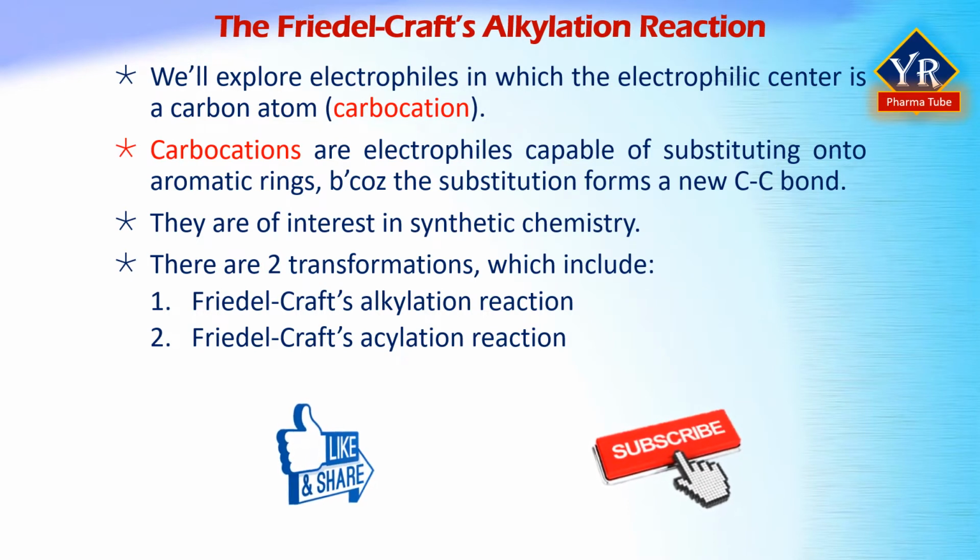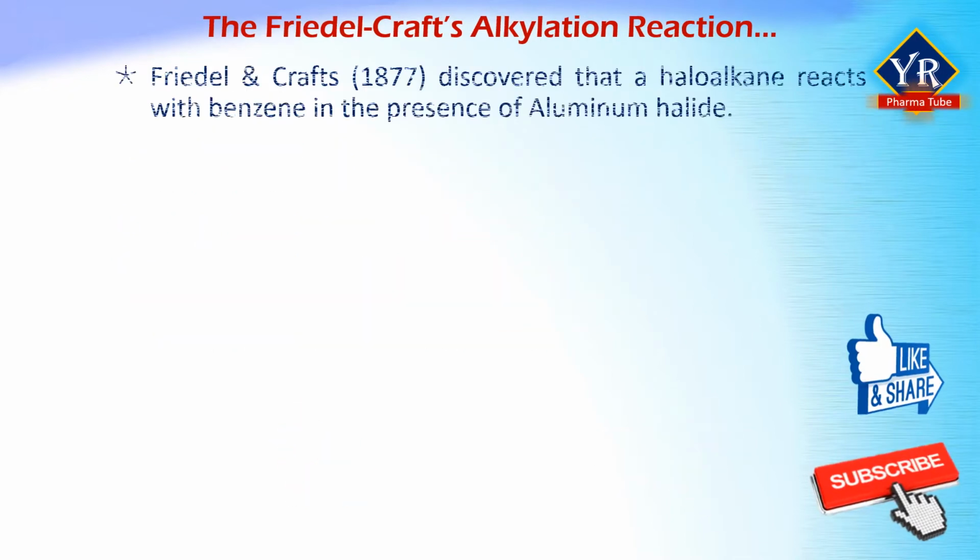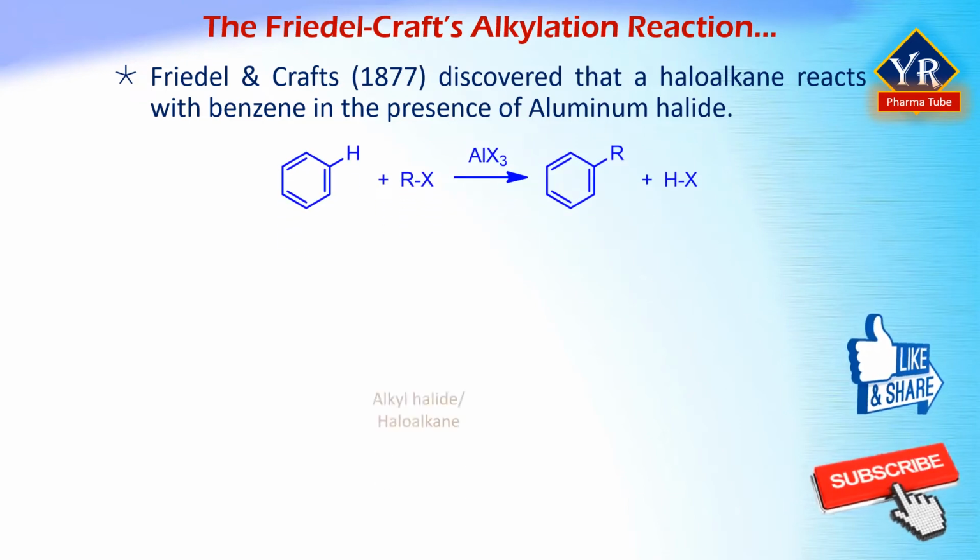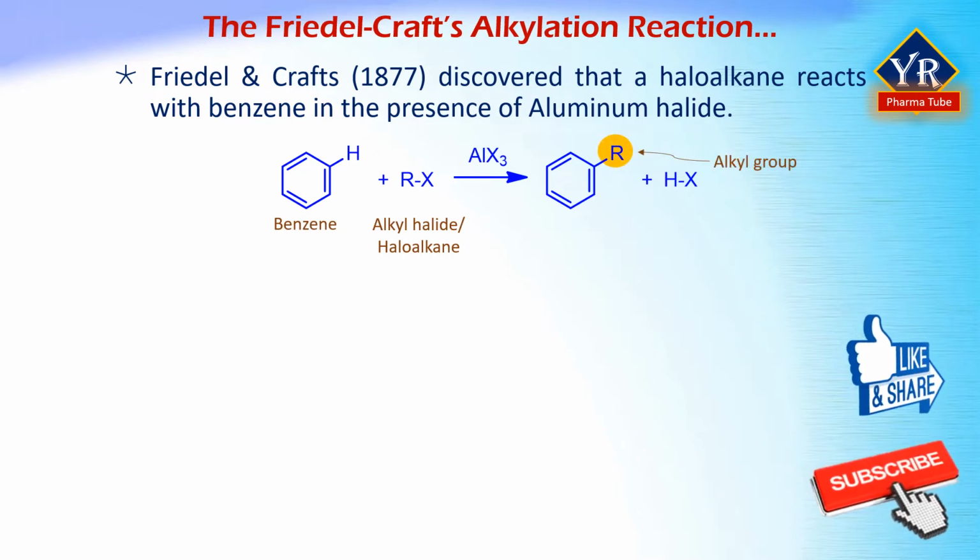This lesson introduces the first reaction, in which the alkyl group is introduced onto the benzene ring, called Friedel-Crafts alkylation reaction. In 1877, Friedel and Crafts discovered that a haloalkane reacts with benzene in the presence of an aluminum halide. The resulting products are the alkyl benzene and hydrogen halide. This reaction is called the Friedel-Crafts alkylation of benzene.